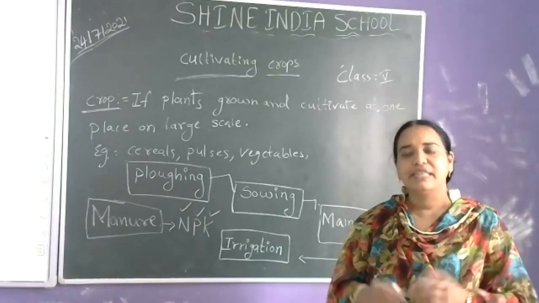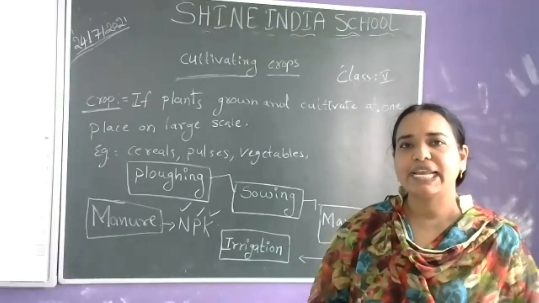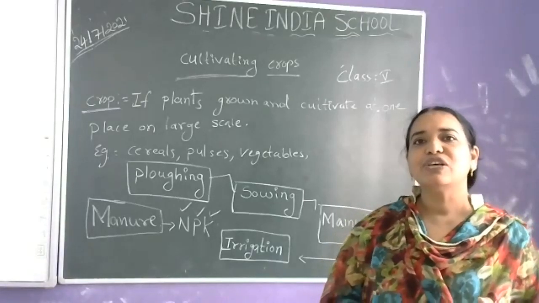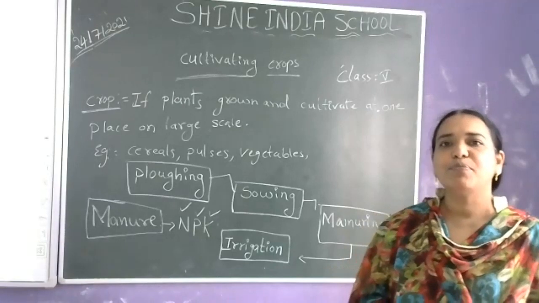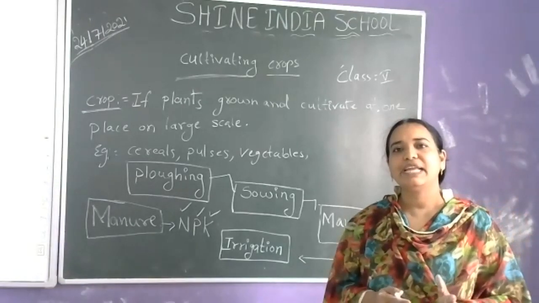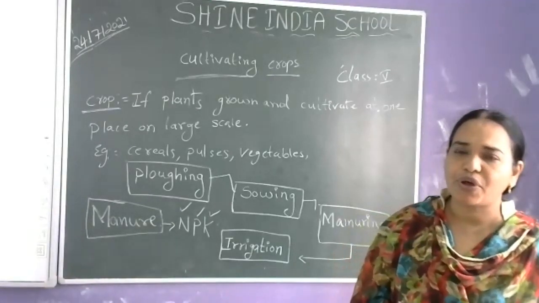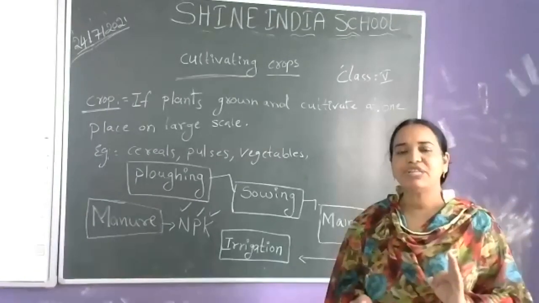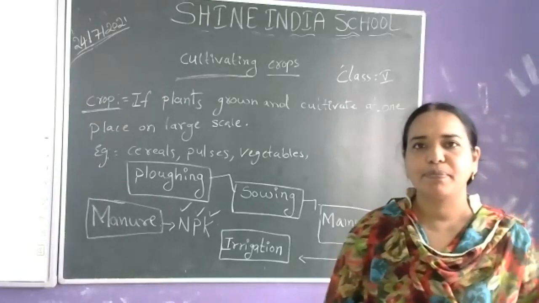Clay soil requires less water, and red soil requires less water. Sandy soil requires more water. Like that, irrigating the crops depends upon the type of crop we are cultivating, the season in which we are cultivating, the variety of crop, and the type of soil.